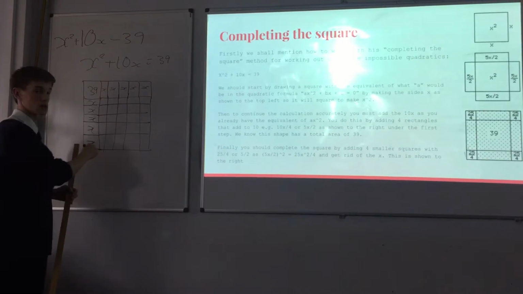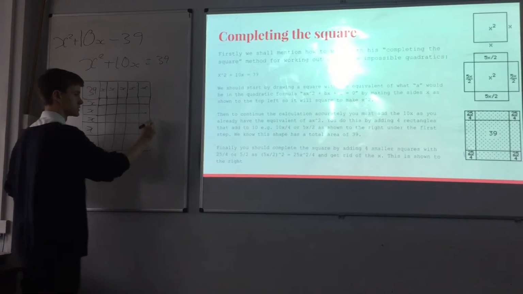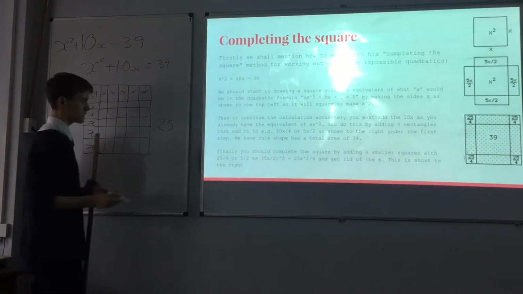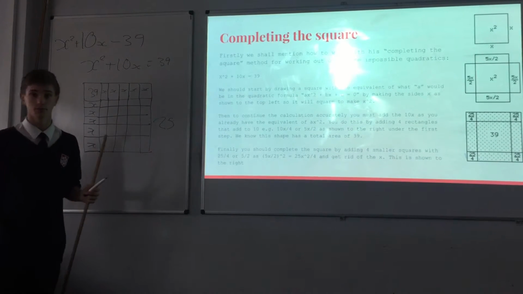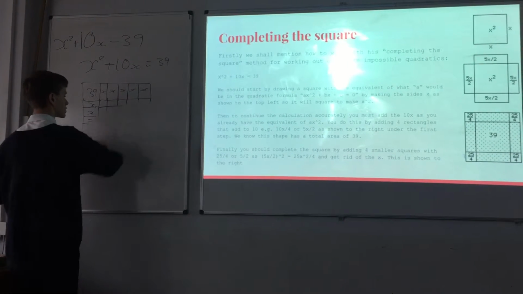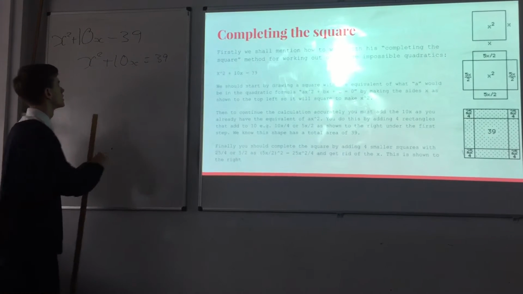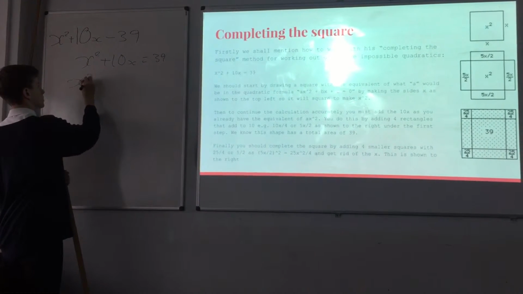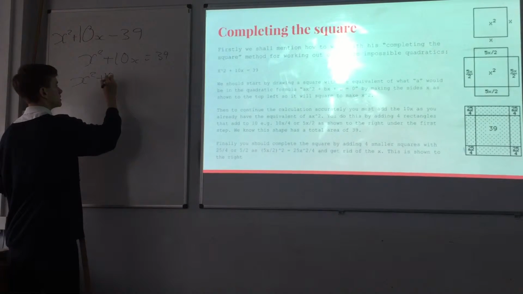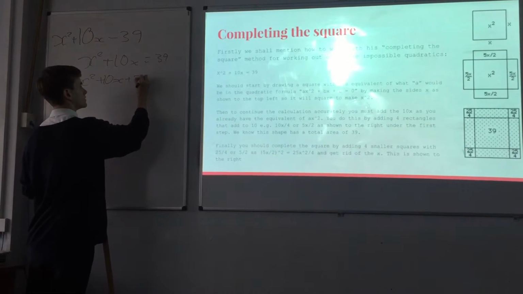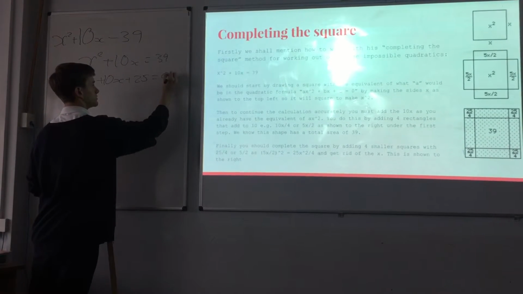So we times 5 by 5, which gives us 25. We then add that on to both sides of the equation, so we can continue with the process. Now, that will give us x squared plus 10x plus 25 equals 64.